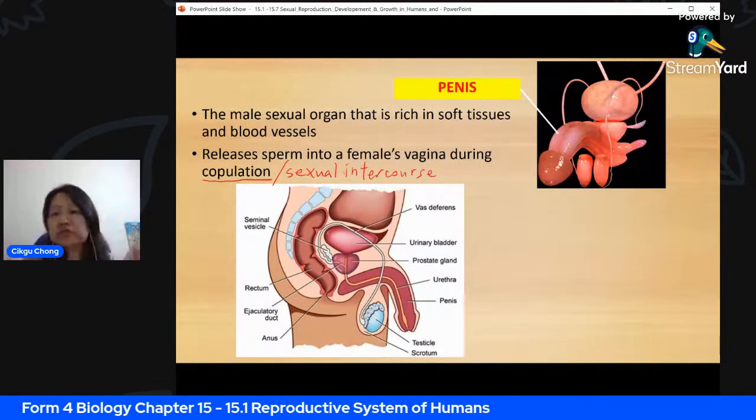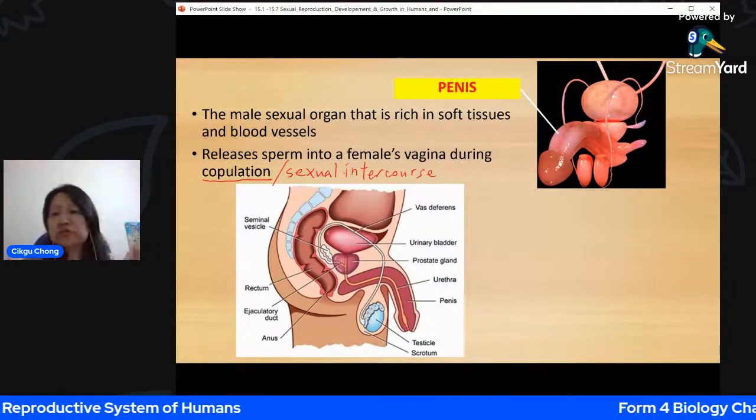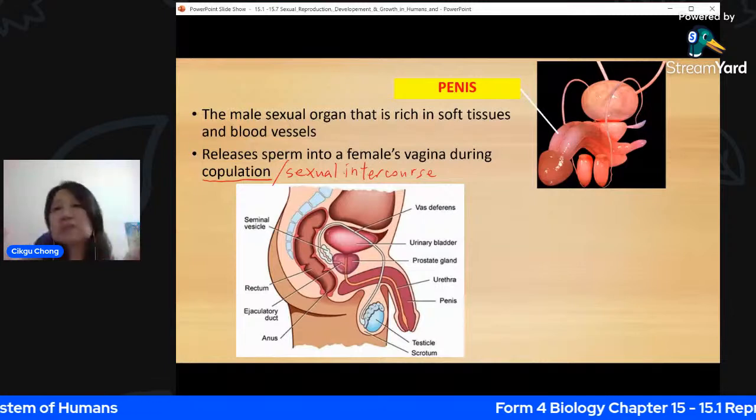So I'm not going to go into 15.2, which is the gametogenesis, because that one is a little bit long, all right? So today I'll just settle with 15.1.